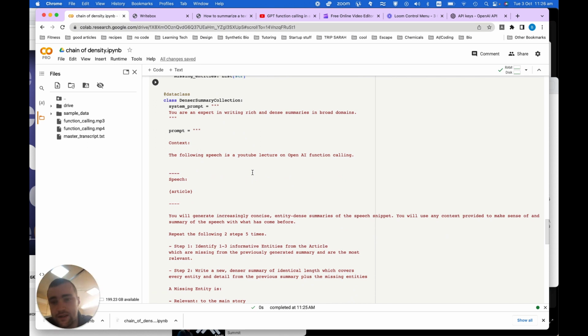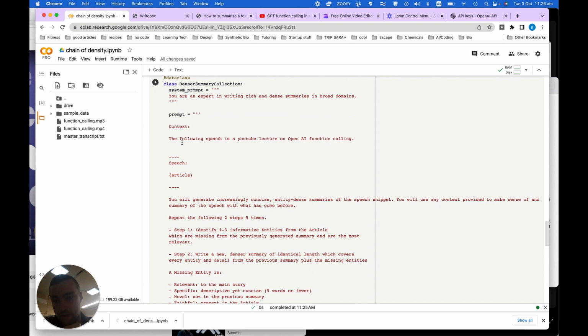And basically what it does is it asks the LLM to summarize a block of text and then summarize it kind of vaguely with a number of missing entities, and then it will go through and summarize again, and it will inject more specific names or places, these missing entities. And it does that 5 times, and what you do is you end up with a really informationally dense prompt, and it's a lot better than if you just ask GPT regularly to summarize it.